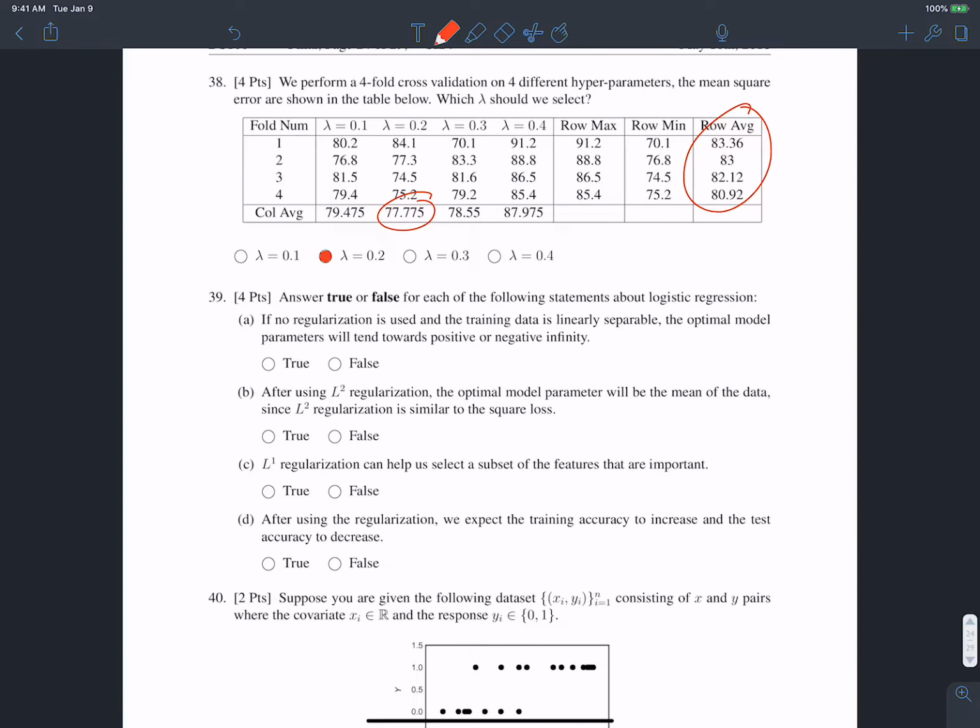39, we have some more true and false questions. Okay, A, if no regularization is used and the training data is linearly separable, the optimal model parameters will tend towards positive or negative infinity. That's true, and I have two ways of sort of interpreting this.